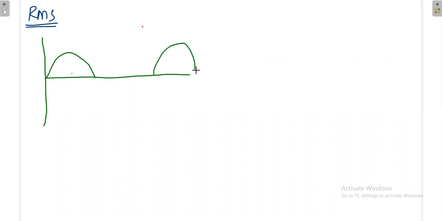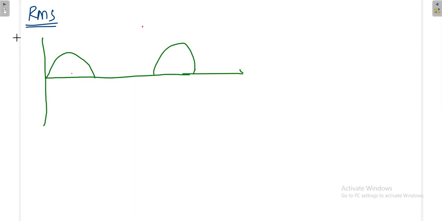RMS தான் extend பண்ண போறோம். RMS value extension. Suppose the waveform is like a half wave rectified wave, because this waveform is also possible. This waveform is called a half wave rectified waveform.